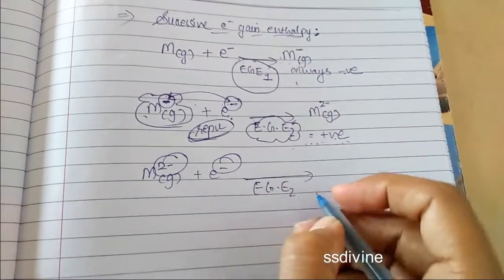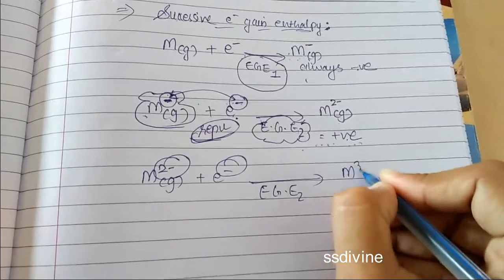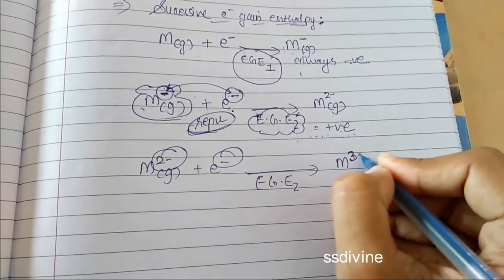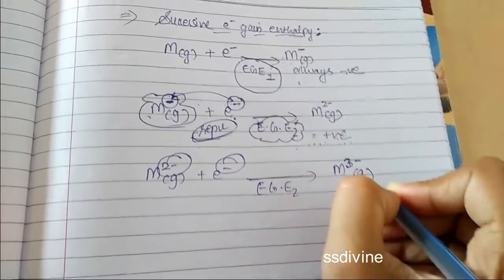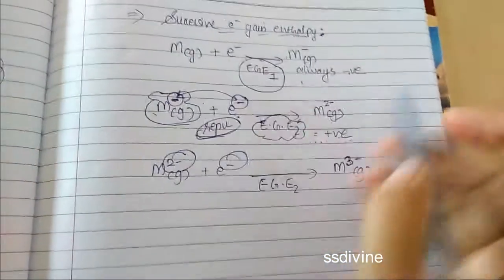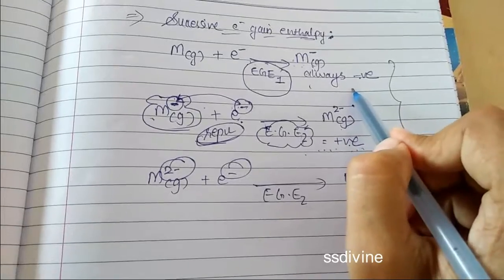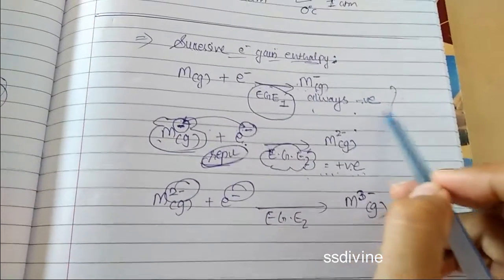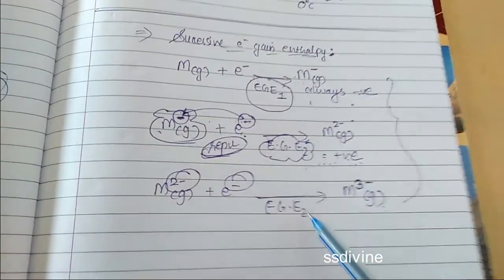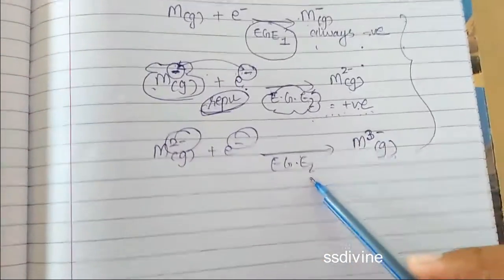So energy is supplied, and the ion formed is M minus 3. Clear? So what we have learned is the first electron gain enthalpy is always negative, and the rest of the electron gain enthalpies are positive because the energy is to be supplied.